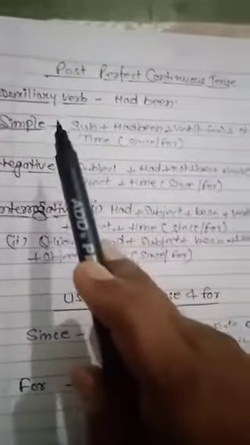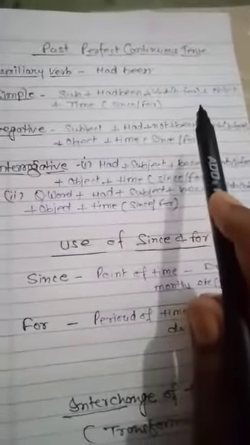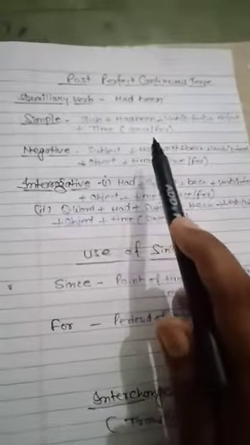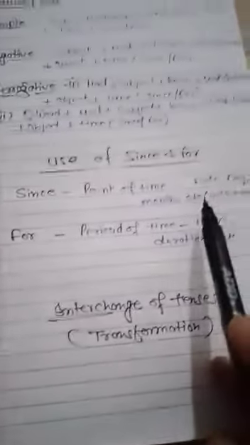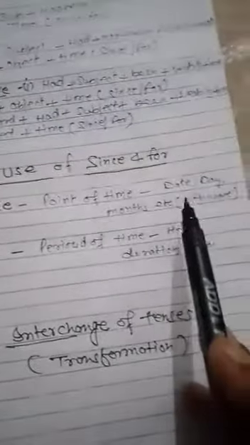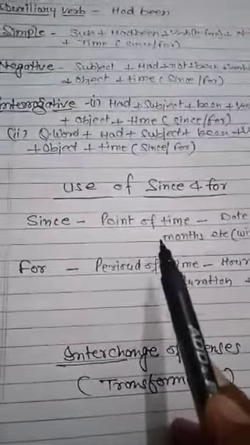Now come to past perfect continuous tense. The auxiliary verb of this tense is had been, and the simple rule is: subject, had been, verb base form plus ing, object and time. Here is one more word, time: since or for. Since will be used for a point of time. Point of time means a naming thing, like May, 13 May, 20 December. Yes, since morning, since evening, time will be given clearly. So this is called a point of time.